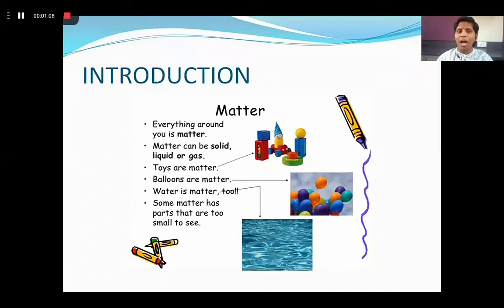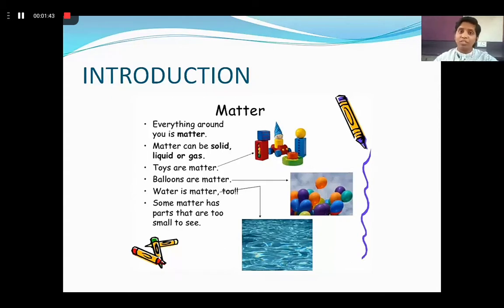Suppose you have observed your teacher writing on a blackboard. After she finishes writing, when she rubs the board, the dust falls down. Right? The dust particles, the particles of chalk, fall down. These particles of chalk are also made up of matter. So everything in and around us is made up of matter, and all the matter we see is made up of small particles, right?